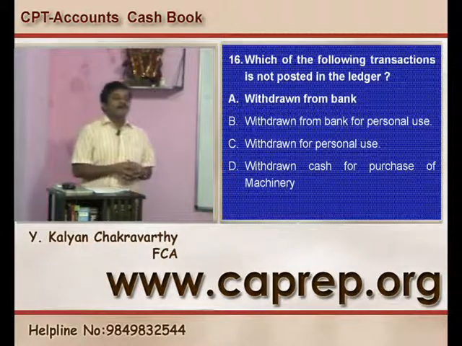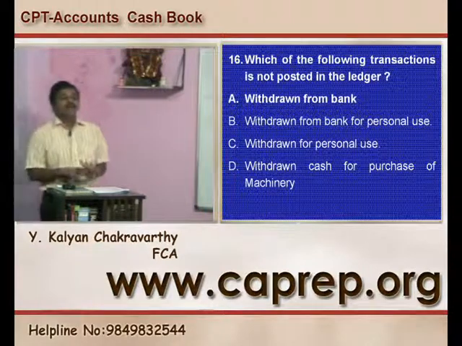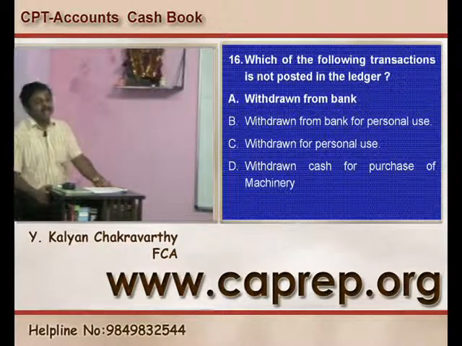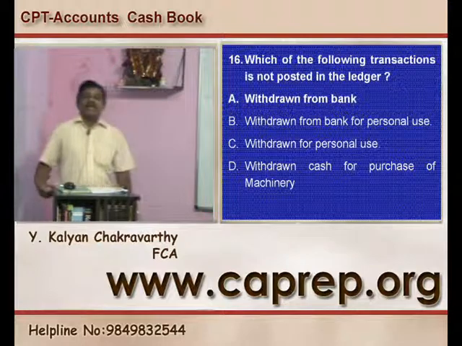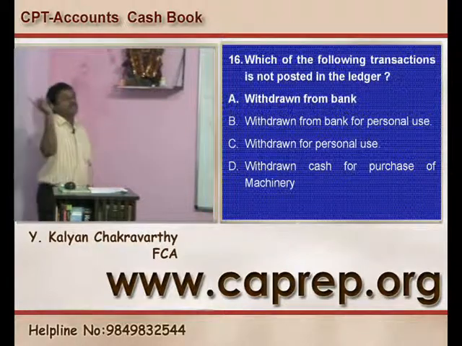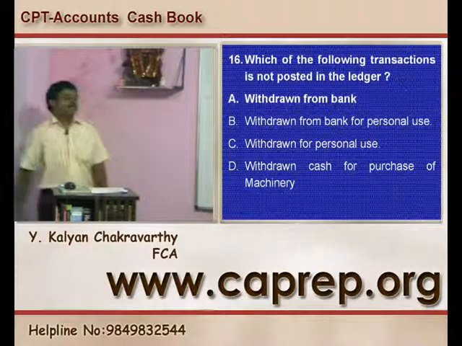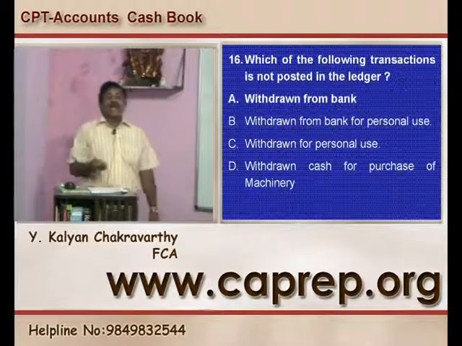Withdrawn from the bank. If cash is withdrawn from the bank, what is the entry, friends? Cash account debtor to bank, and it is a contra entry. It will be recorded in the cash book only. Again, it will not be posted to any ledger. In the ledger, you don't have the cash account or the bank account, so the question of posting into the ledger does not arise.